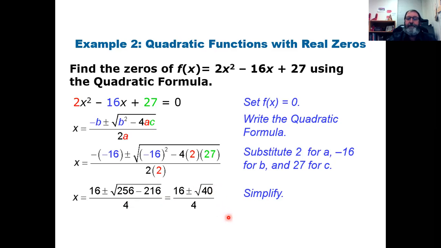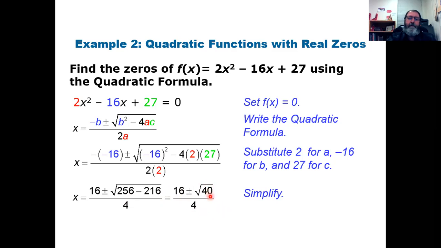Now at this point, on the last question, we stopped because there was no more simplifying that we could do. But there is a little bit more simplifying we can do here. I'm going to recognize that this numerator and this denominator are both multiples of 2, but 16 is also a multiple of 4. So there can be some reducing going on there.